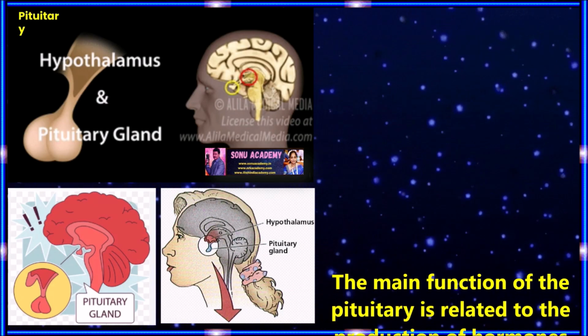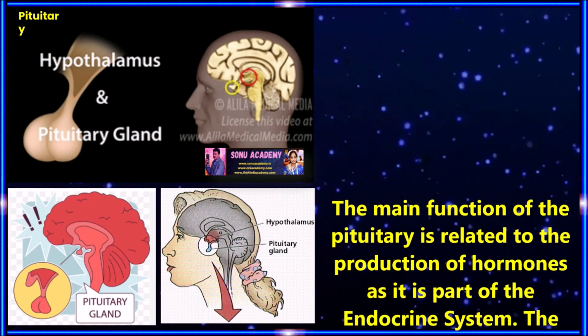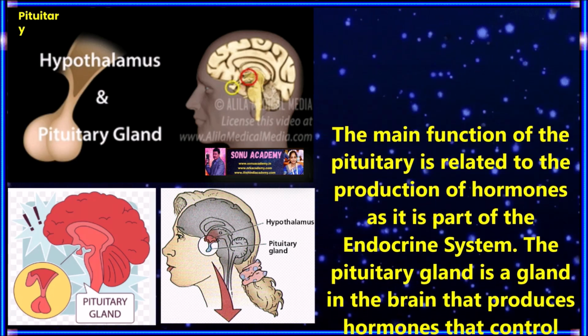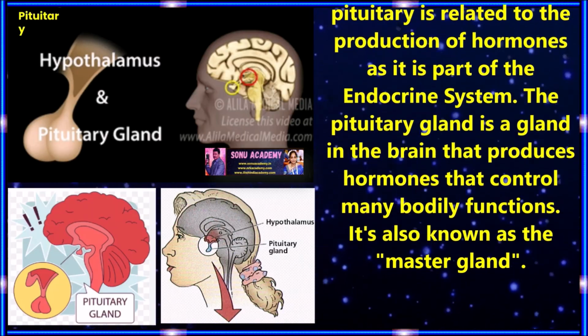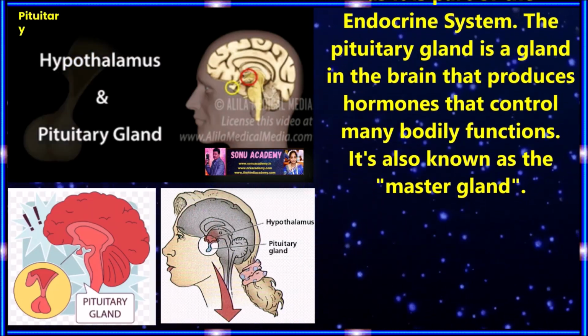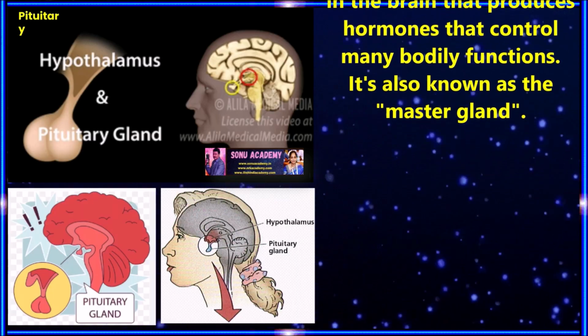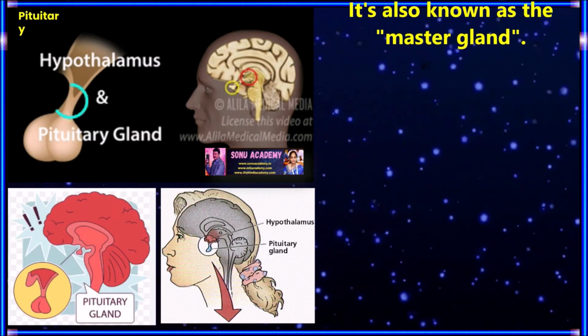Children, now let us discuss the pituitary. The main function of the pituitary is related to the production of hormones, as it is part of the endocrine system. The pituitary gland is a gland in the brain that produces hormones that control many bodily functions. It is also known as the master gland.